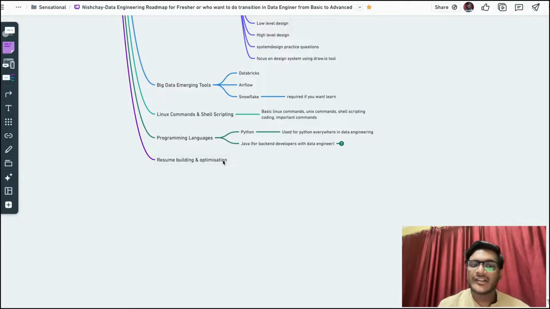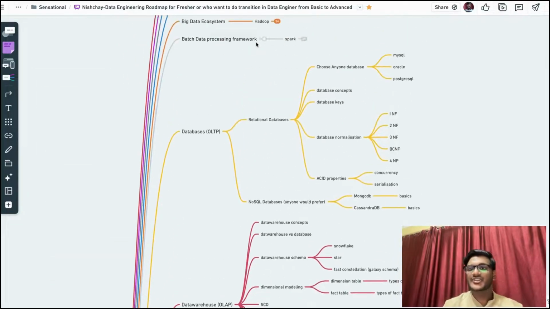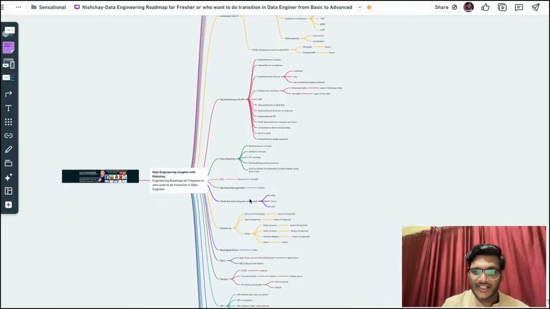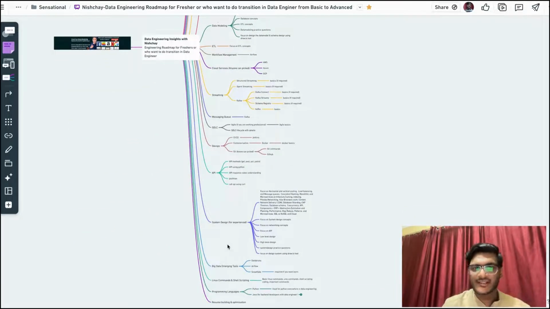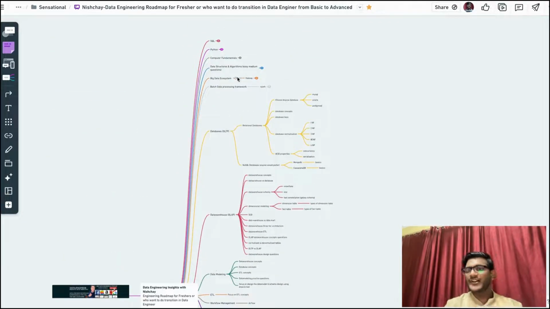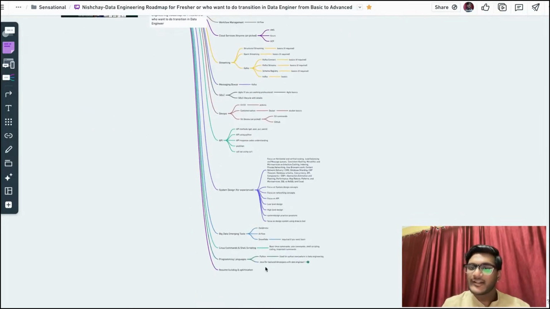And ultimately, you have to build your resume according to that stack of skills, so that you will get shortlisted in a top product-based company. So if you can see, this is the roadmap for the data engineer role that I showed you in the first video. Before this video, I launched one video where I covered the concepts of Spark, Hadoop, SQL, Python, and what topics we have to cover. And in this video, I told you from the database concepts to resume building.